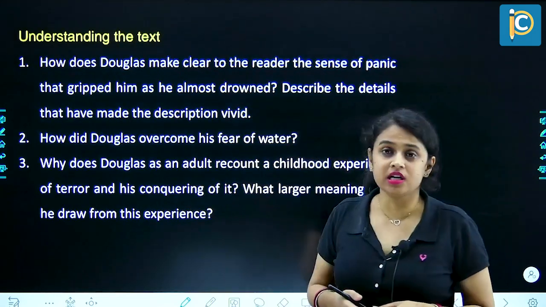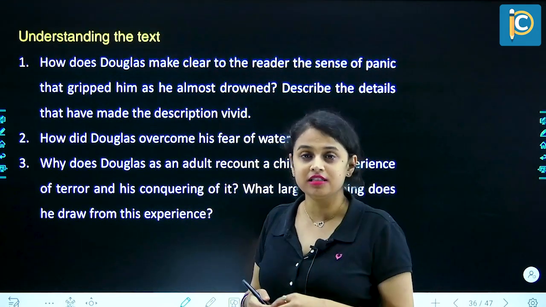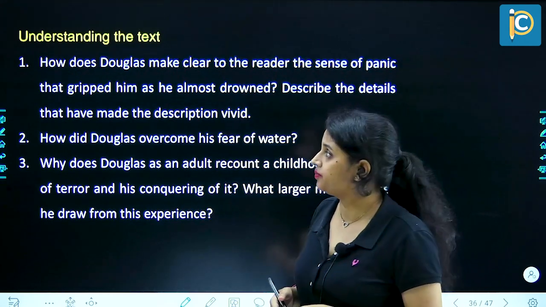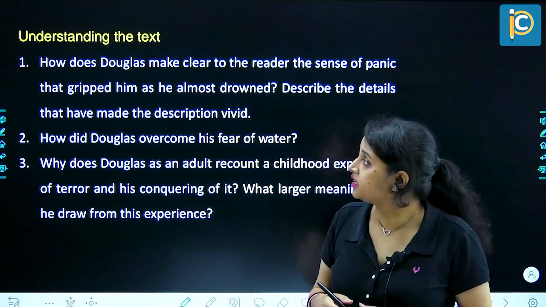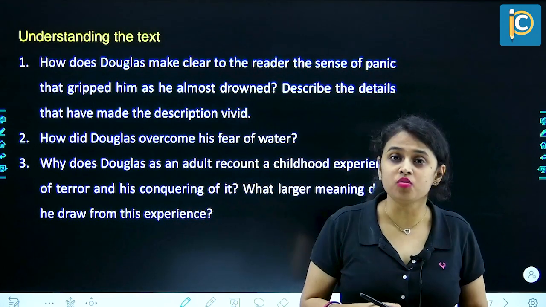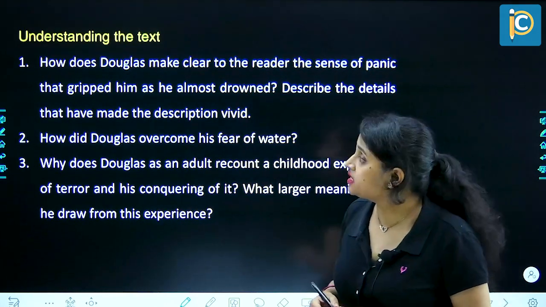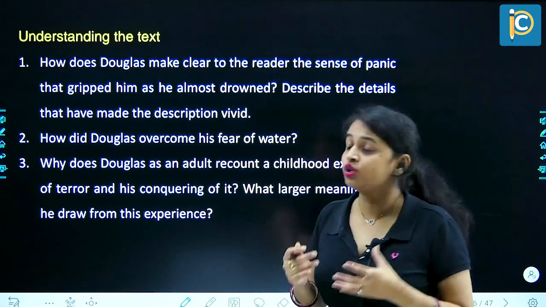Now we have questions under the header, Understanding the Text. Question number 1. How does Douglas make clear to the reader the sense of panic that gripped him as he almost drowned? Describe the details that have made the description vivid.